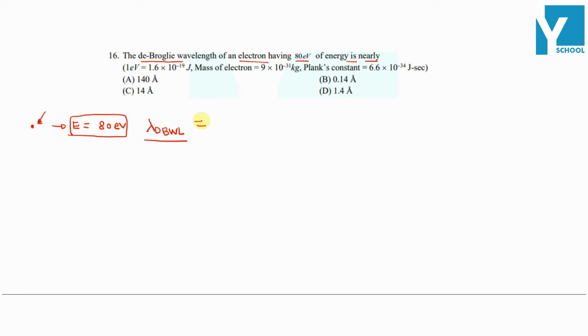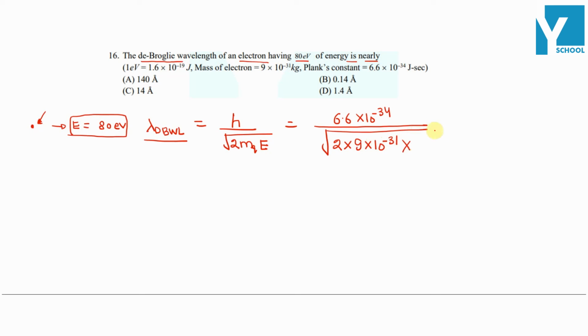So we know lambda de Broglie is equal to h by root of 2 times mass of charged particle into energy of charged particle. Simply, if we put the values, this is 6.6 into 10 raised to minus 34 divided by root of 2 times mass of electron, which is 9 into 10 raised to minus 31, and energy of electron is equal to 80 electron volt, which is 80 into 1.6 into 10 raised to minus 19.